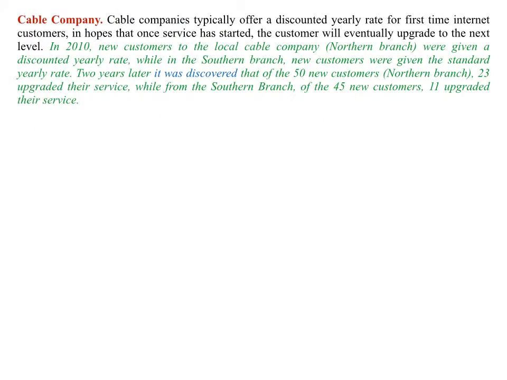Well, let's go ahead and look at the problem. In 2010, notice everything in green. It was customers who signed up to this cable company. There are 2 branches, north and south. Now, it doesn't say that it was random. However, we would consider the possibility that they are a representative sample of people who actually want cable service. So in this case, while we don't have the randomness, we can imply that they randomly signed up because it's out of our control. People sign up when they want to, and so we assume that it's a representative sample from the population.